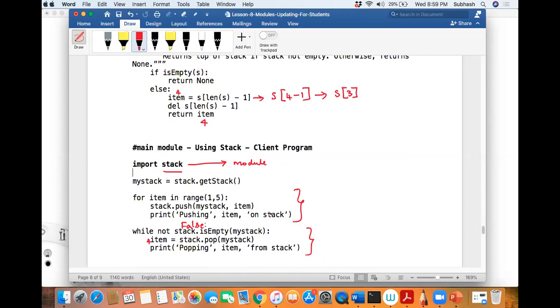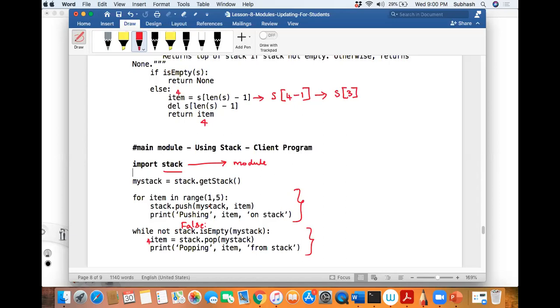So the assignment in this is that the way this stack module works is that you're taking the values from the range function, 1, 2, 3, 4 and all that, right? So what I want you to do is take the user input. The user might enter whatever values he wants. Every time he keeps entering, you must ask, give me the next number, and then take that number and insert it in the stack. Will you do that?